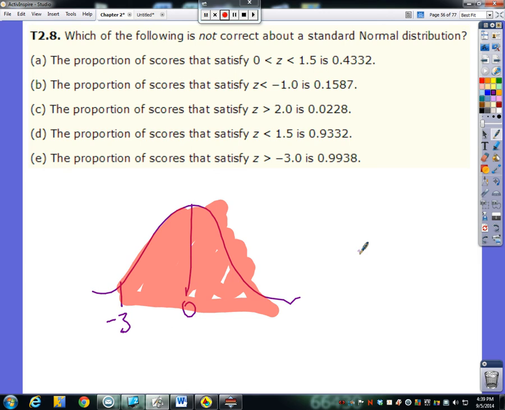So lower bound is -3, upper bound is 9999999. We keep 0 and 1, and I get 0.9987. So it's not that much off, but it's off by just enough that we wouldn't have been able to say, oh, well, that one's obviously wrong, right?